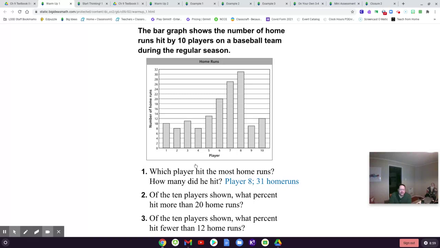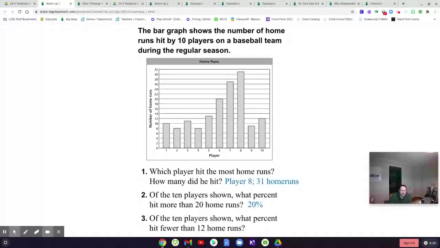So our bars above 20, those are the ones we're looking for. So the ones that hit more than 20, player 6 hit exactly 20, so we're not going to count player 6. But players 7 and 8 both hit more than 20, so that's 2 out of 10, which would be 20%, hit more than 20 home runs.